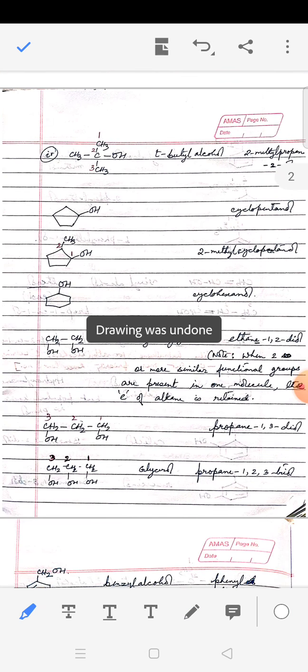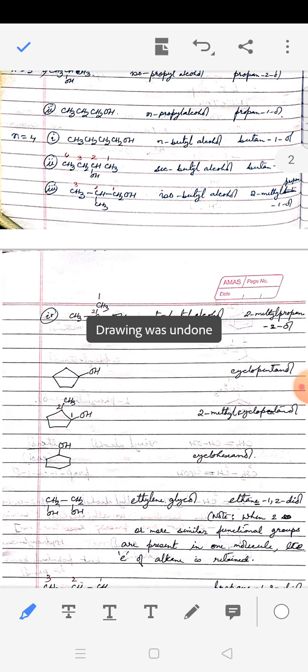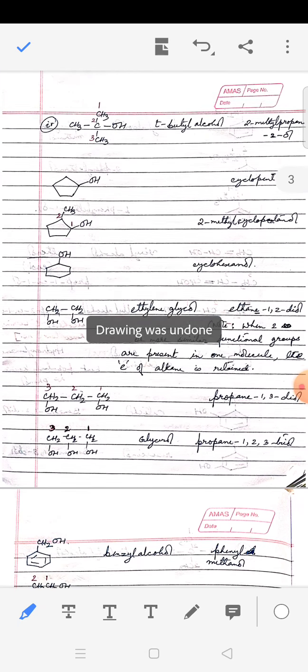So that's how you can keep on increasing the number of carbon and you can get more and more possible structures. By the way, the type of isomerism possessed by this, number 1 and 2, they are position isomers. 3 and 4 are also position isomers, but 1,3, 1,4, 2,3 and 2,4, they are chain isomers. Now let us take some of the cyclic compounds.